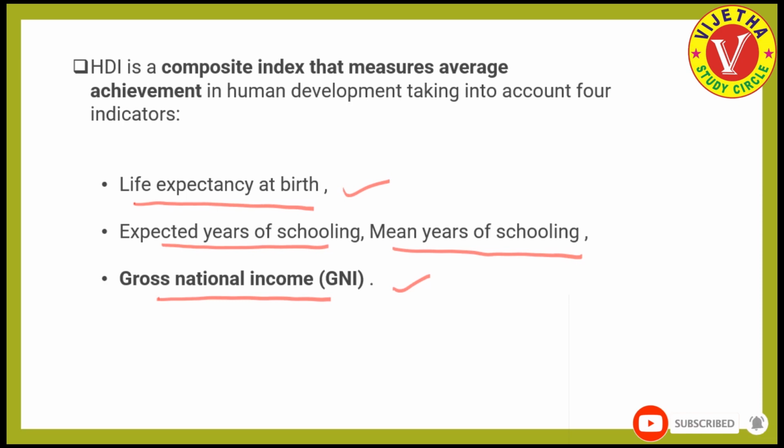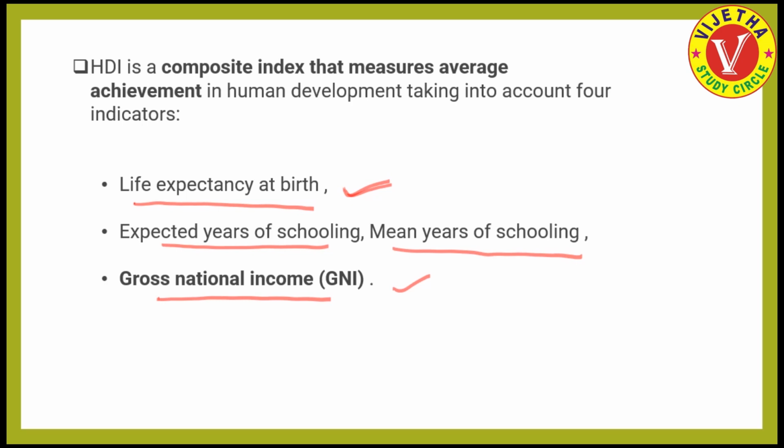What is meant by life expectancy at birth? For every country, based on its conditions, whether it is a societal condition, political scenario, the economic performance of that country, or the inequalities existing in that country, based on all these issues, the life expectancy at birth can be given for all the nations.